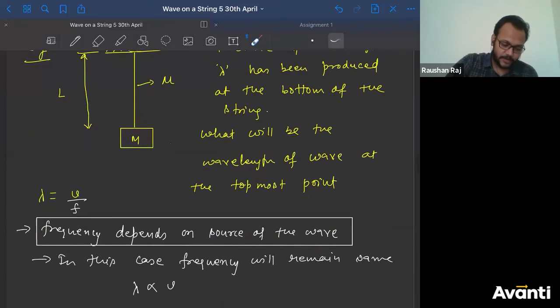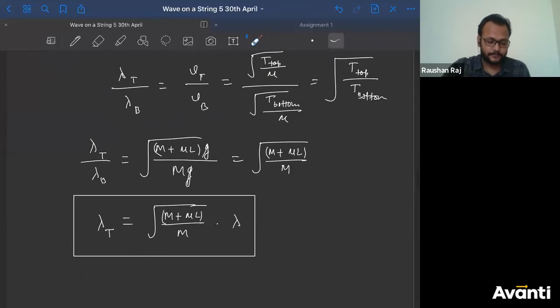What will be tension at the bottommost point? So this point is holding, or handling, this part only, which is below this. That is the block. So what is the weight of the block? That is capital M into g. So tension at this point will be capital M into g only. So that is what I have written here. So tension at the top is capital M plus mu L, into g. Tension at the bottom is capital M into g. If you see that, g will get cancelled. I'll be getting the square root of (M plus mu L) divided by M.